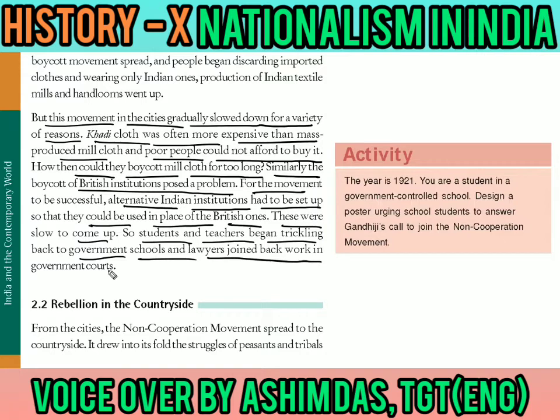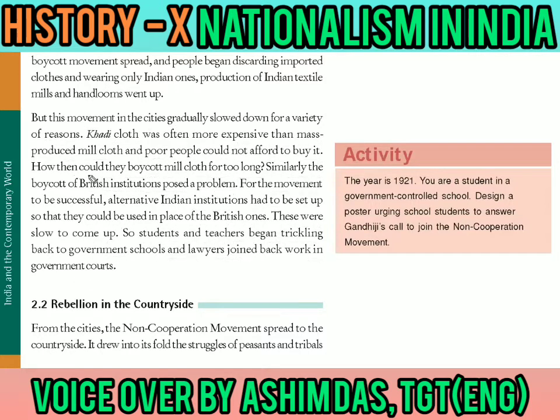So in this paragraph it has been said that although the movement was very good in the beginning, as time passed, problems came up. The khadi cloth, which Mahatma Gandhi said you should wear, was expensive in comparison to the mill-made cloth, and the people in India were mostly poor farmers, so they could not afford to buy it. They did not have so much money to buy the khadi cloth. Now they had to buy the mill cloth because they could afford the cheap cloth made in the mills.